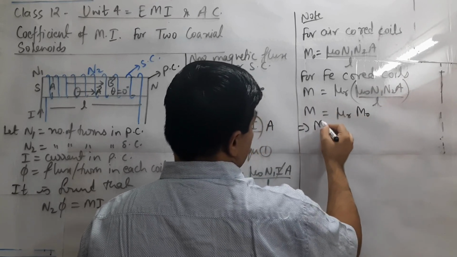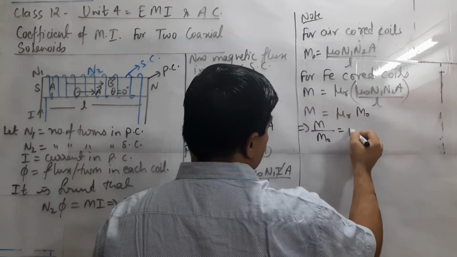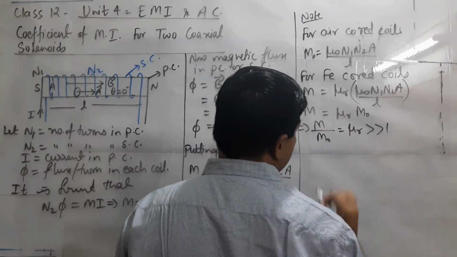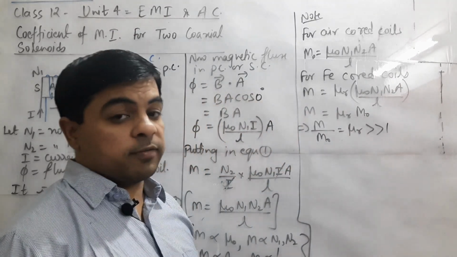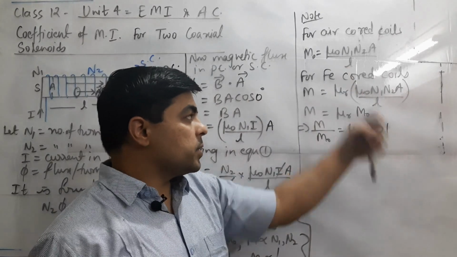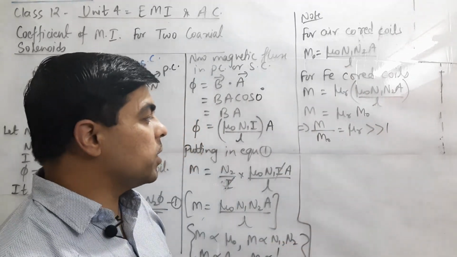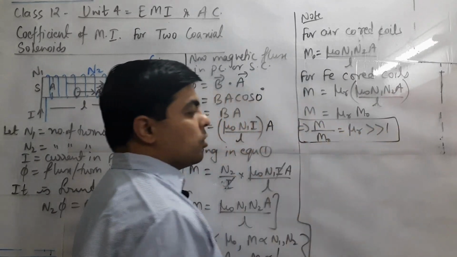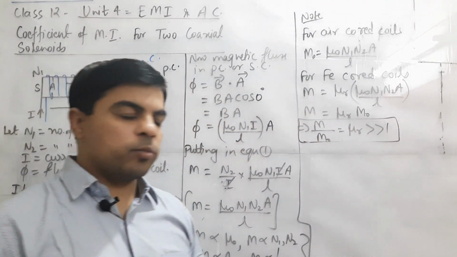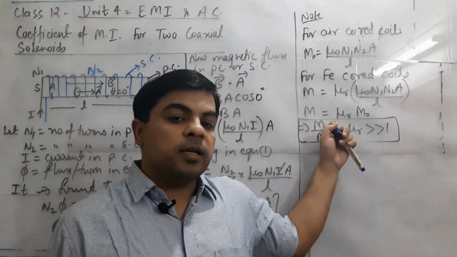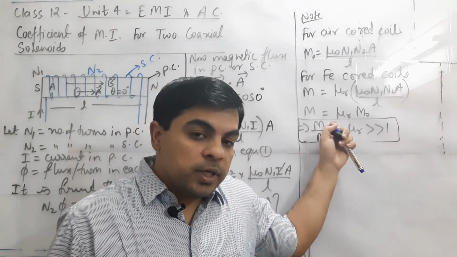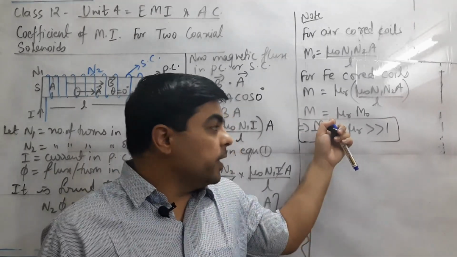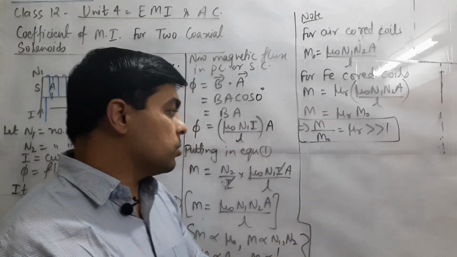Clearly M upon M naught equals mu R, which is much greater than 1, nearby 1000, 2000, 5000, depending on the type of ferromagnetic material. So on inserting an iron rod or any ferromagnetic material, the mutual inductance will increase.